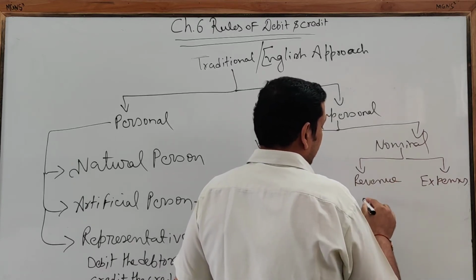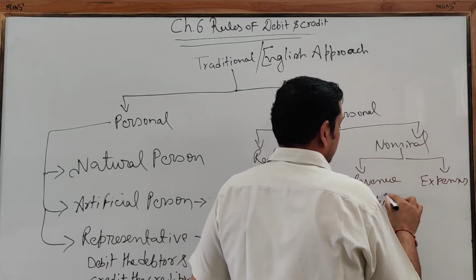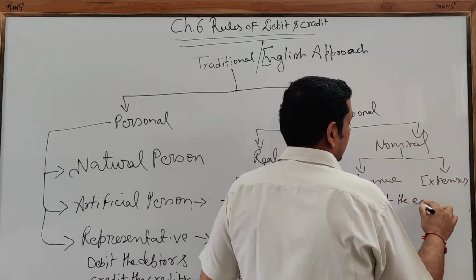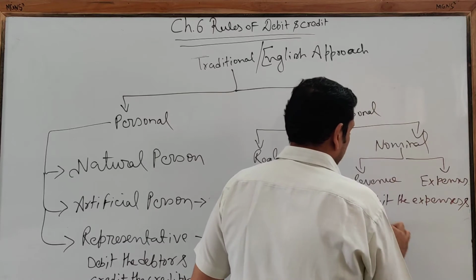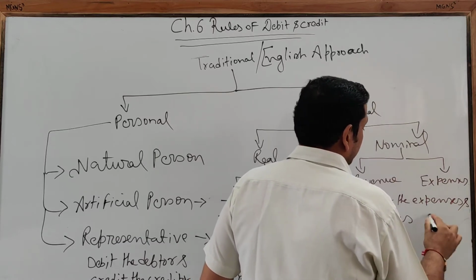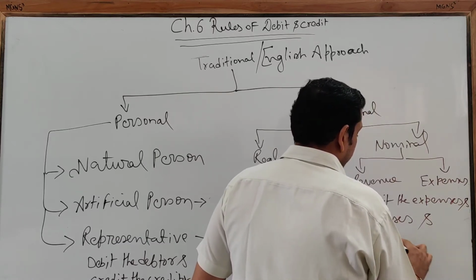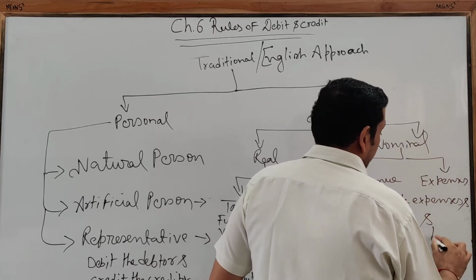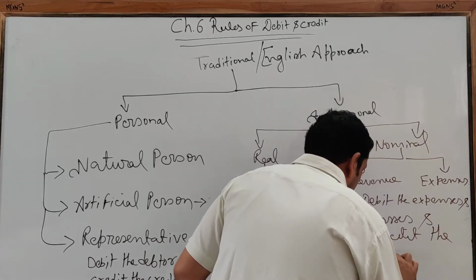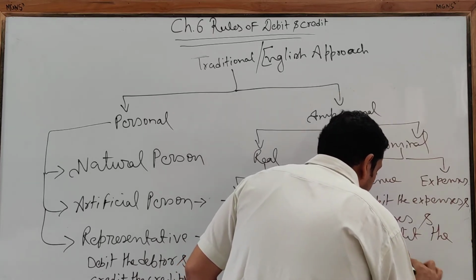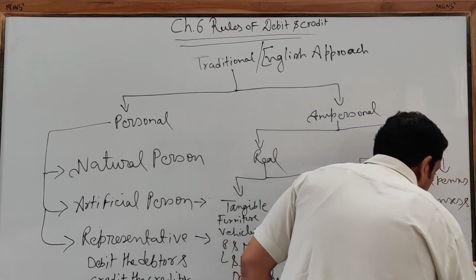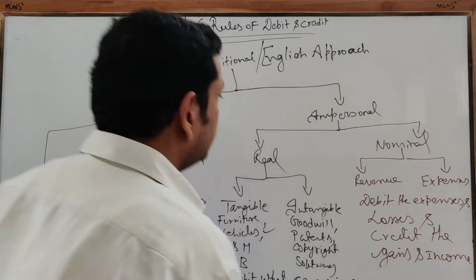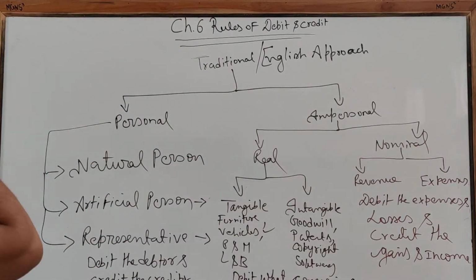The rule of nominal account is debit the expenses and losses and credit the gains and income. Clear? This is the traditional classification.